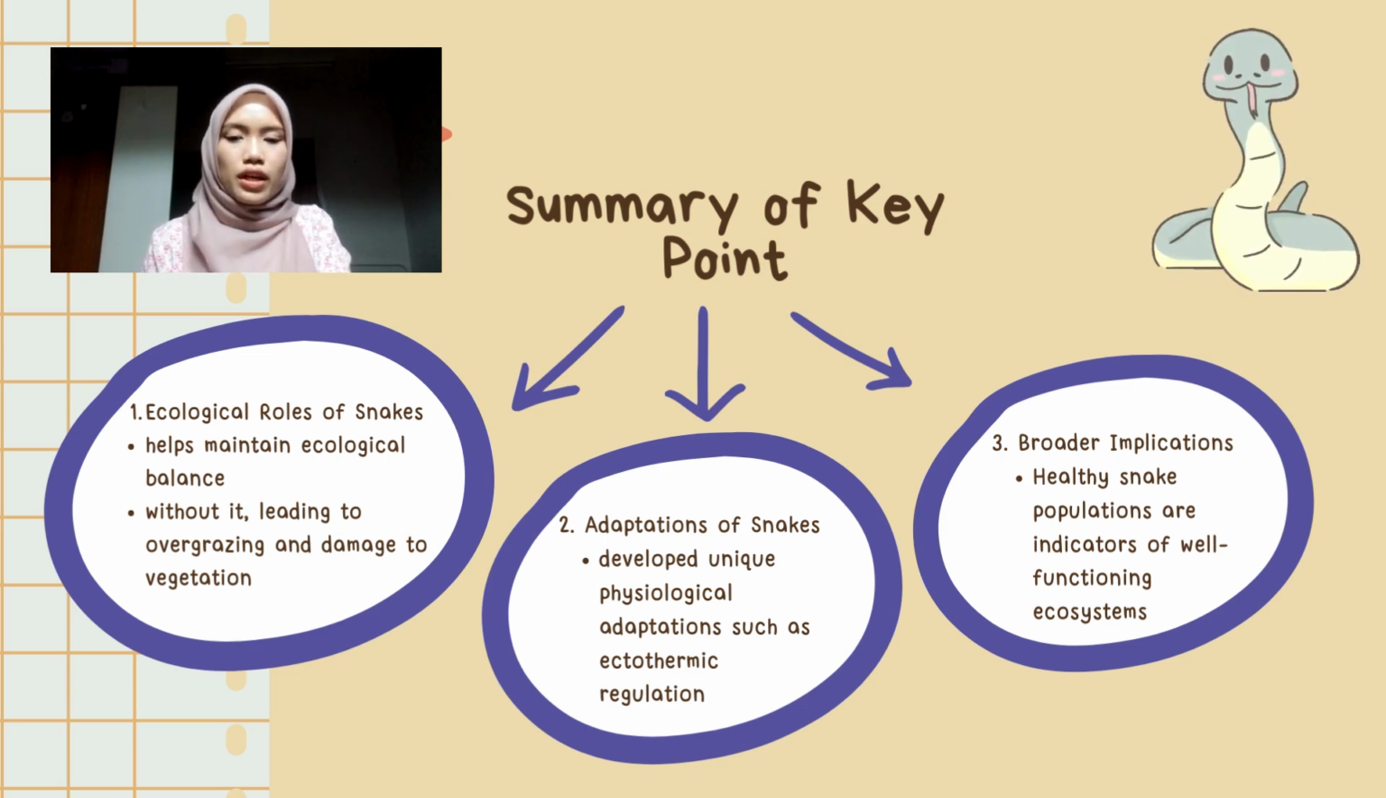So secondly, we have adaptation of snakes. What makes snake adaptations awesome is that snakes have really cool tricks to survive in their environments. They can regulate their body temperature using external heat sources. That process is called autonomic regulation.